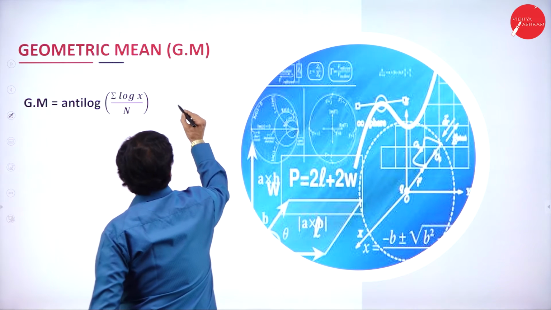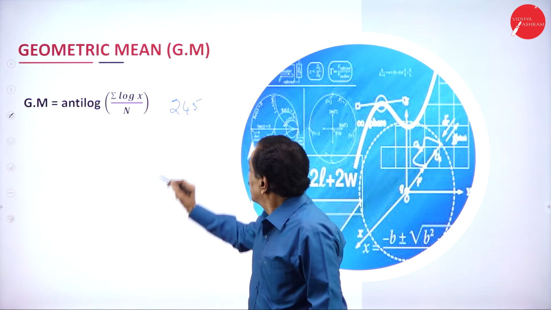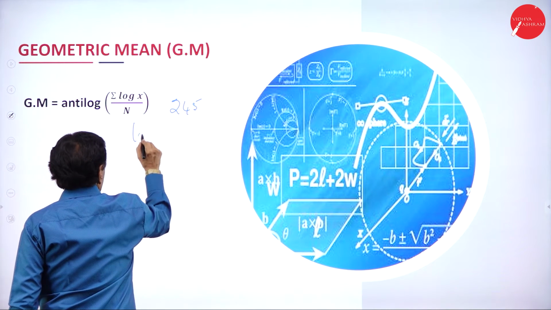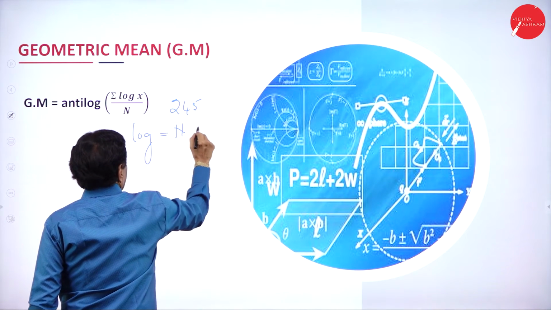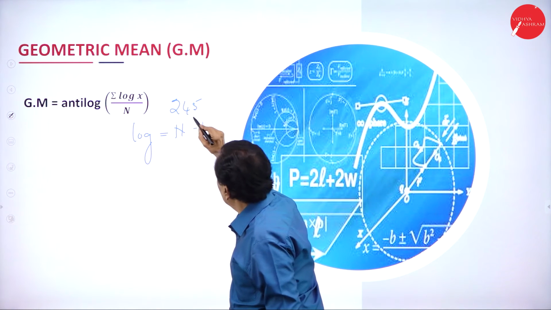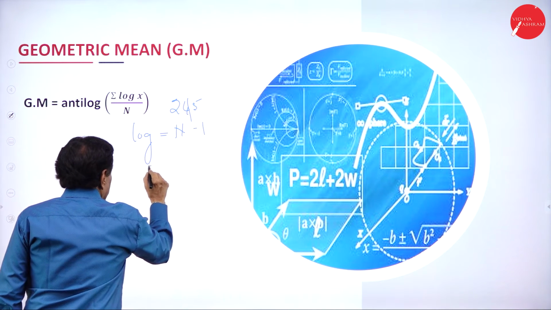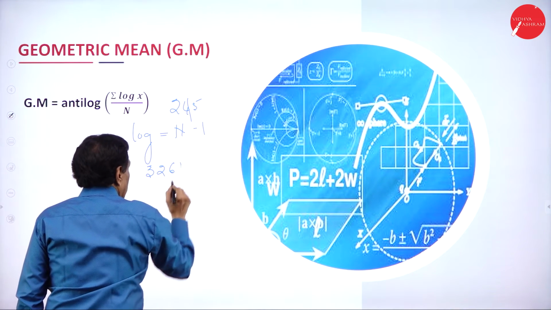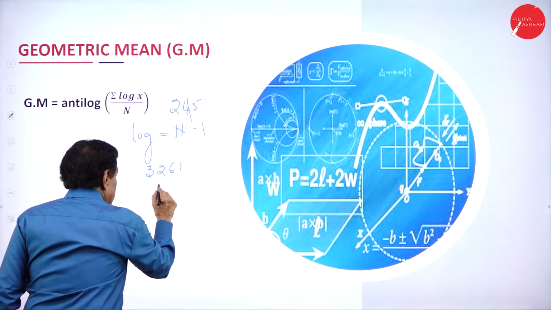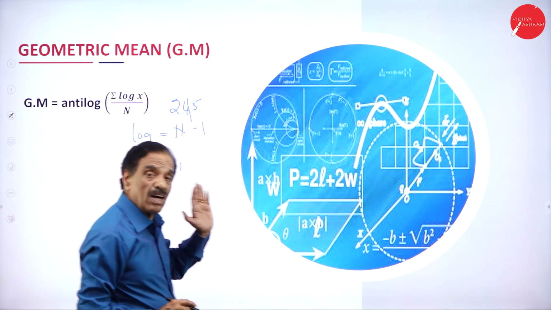Say some number is 245. How many digits are there? 2, 4, 5 means 3 digits are there. So the characteristic is n minus 1, which is 2. You have to look under 24, 5. If you have a 4-digit number, 3, 2, 6, 1, how many digits are there? 4. Your characteristic is 3. Among 32, 6, 1, you have to look up the mantissa.